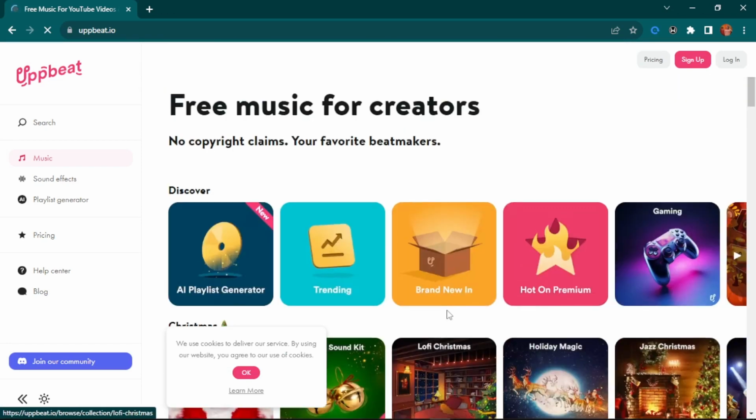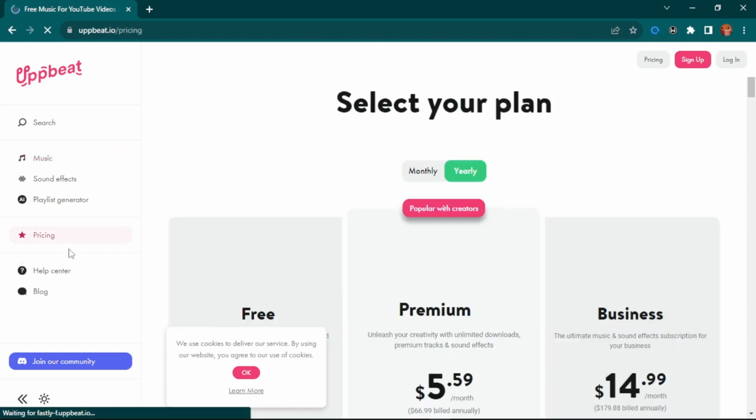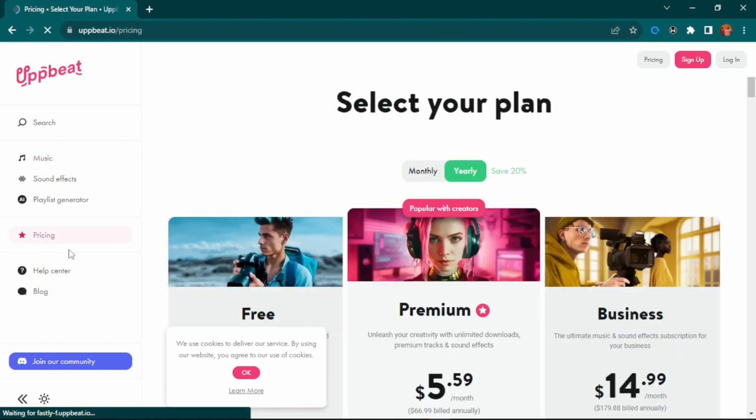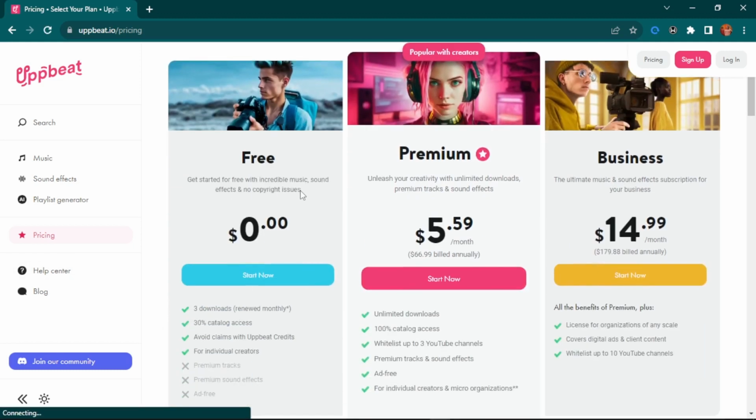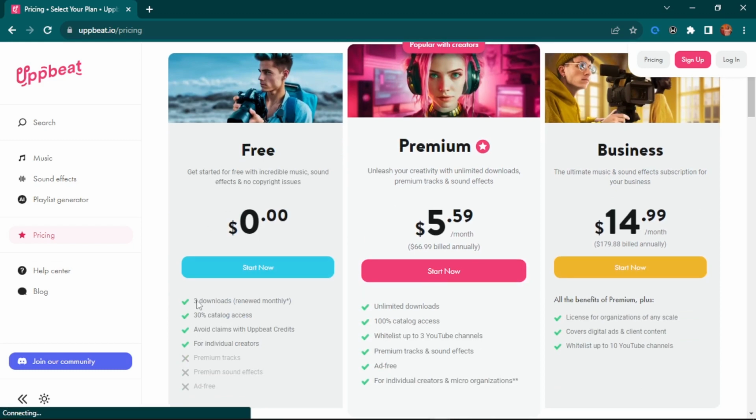So here's the thing with this particular platform. If you're on the free version, there are some terms and conditions you have to check out. So let me show those to you, because in my videos I like making it as transparent as possible so that no one comes back to complain. So you can see that they have a paid plan. With their free plan you get 3 downloads every month, meaning you can only download 3 items every month.